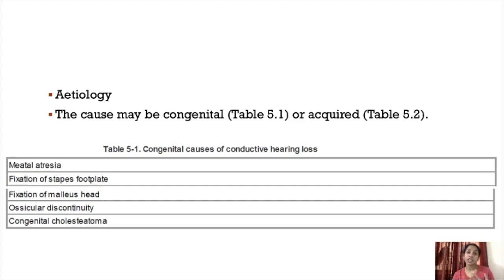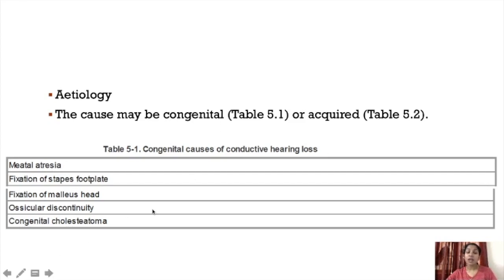Okay. Then fixation of the malleus head. The malleus head is fixed to the incus, right? So any fixation in these two bones, or ossicular discontinuity, where there is discontinuation between the ossicles. Malleus, incus, stapes are attached, right? If there is any discontinuity, the sound cannot be passed. Then congenital cholesteatoma. Cholesteatoma, you all know, right? That is an erosion of bone.